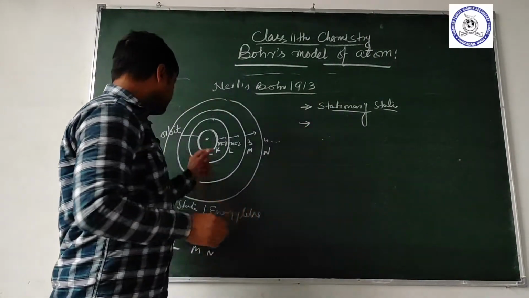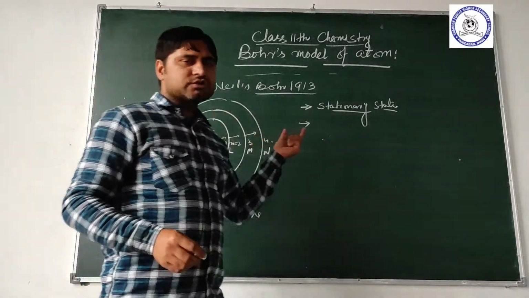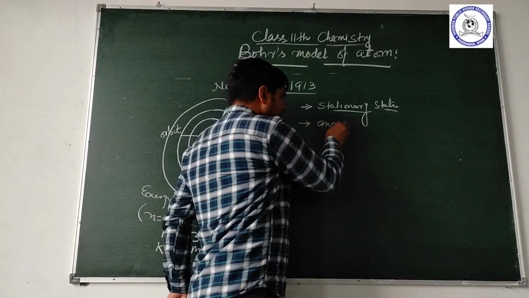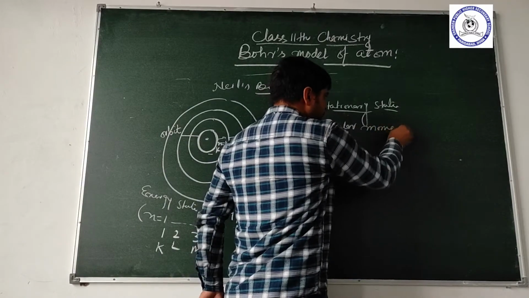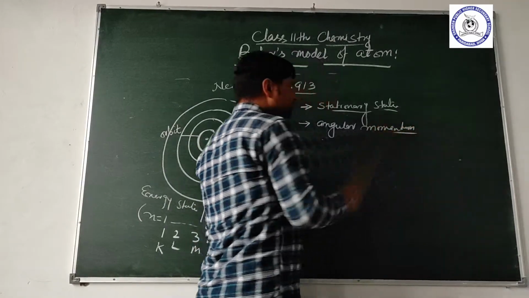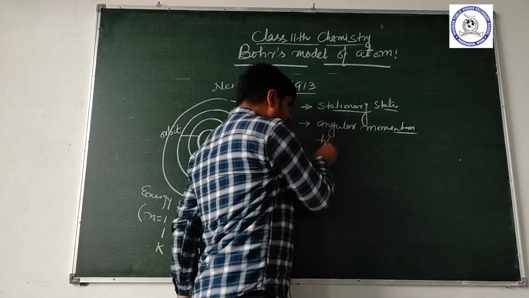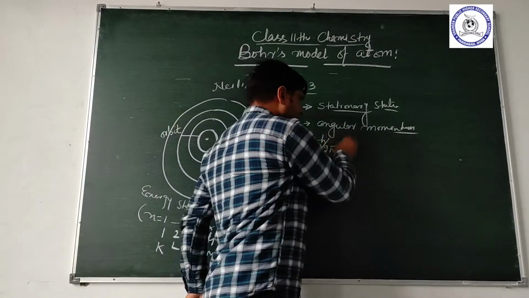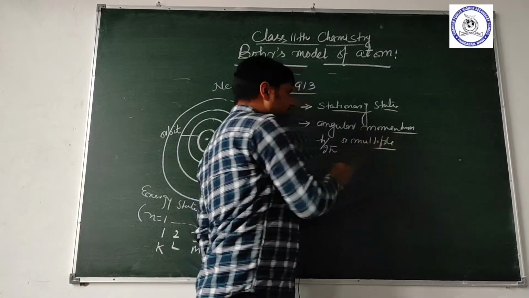The orbits have certain permitted values of angular momentum, which is either equal to h upon 2 pi or its multiple.